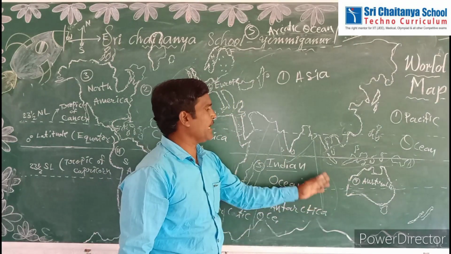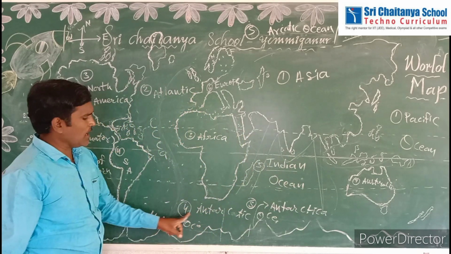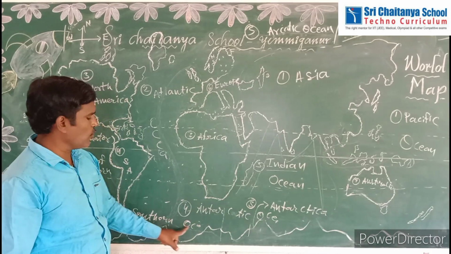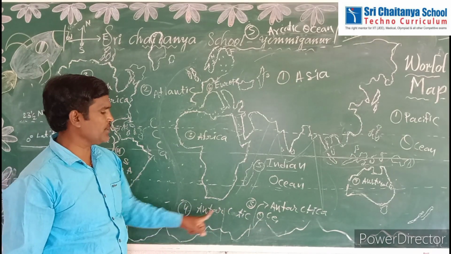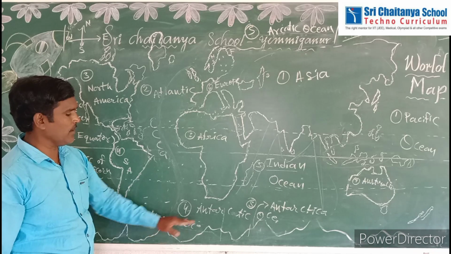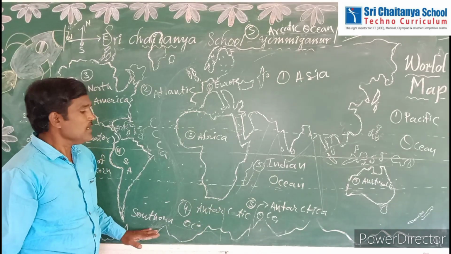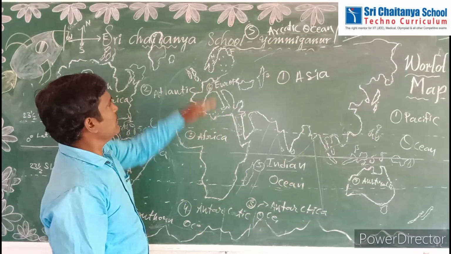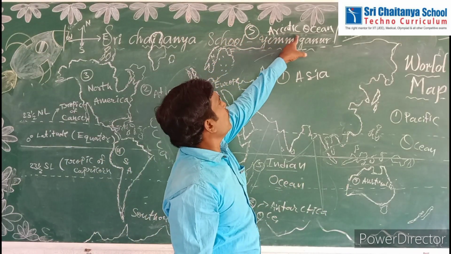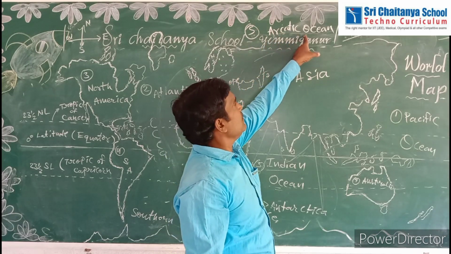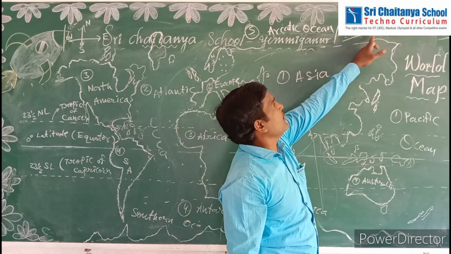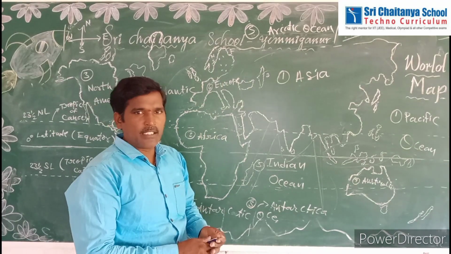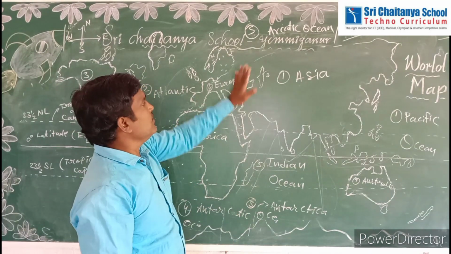Next, the Antarctic Ocean or Southern Ocean. Nowadays they are calling it only the Southern Ocean, not the Antarctic Ocean. The Southern Ocean is located in the total south part. Next, the last one, the Arctic Ocean, is the smallest ocean. The Arctic Ocean is called the Northern Ocean because it is located near the North Pole.